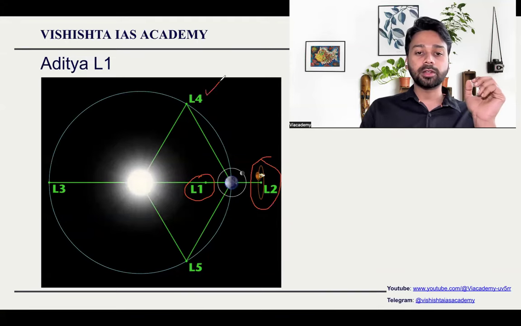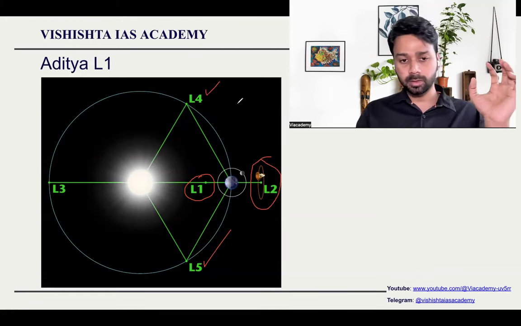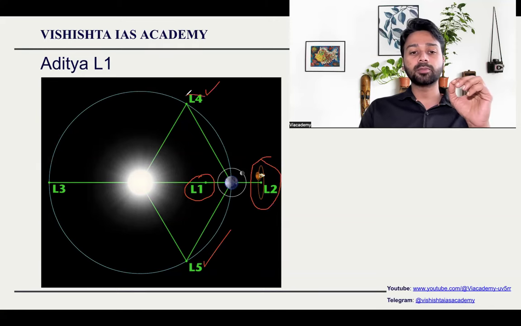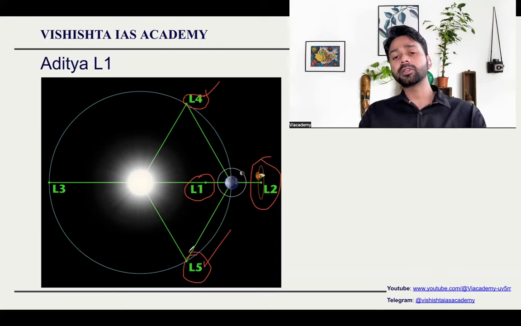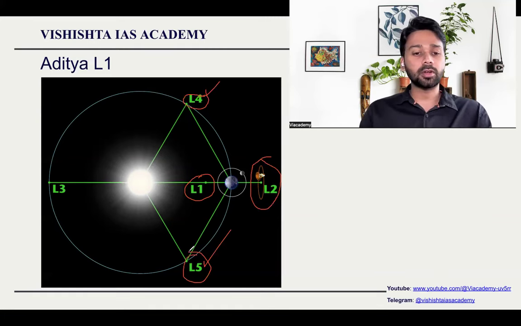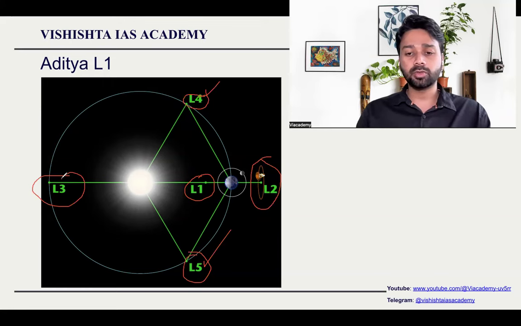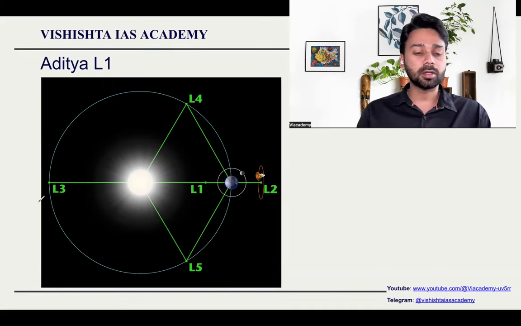L4 and L5 are in opposite directions and they form an equilateral triangle. With L4 and L5, you can easily observe asteroids, meteoroids, and all other general objects. L3 is to monitor the opposite side of the sun, the far side of the sun. So this basic idea you should have.